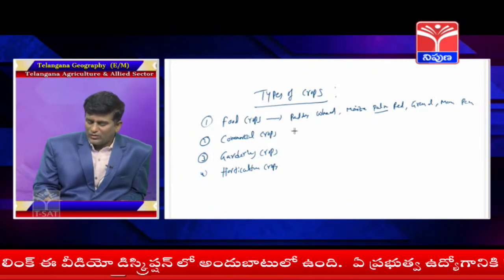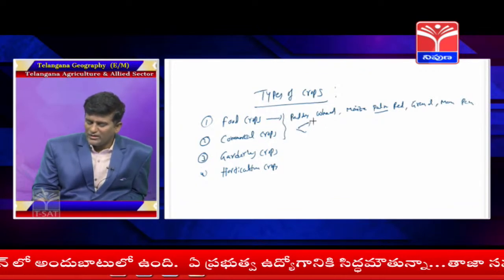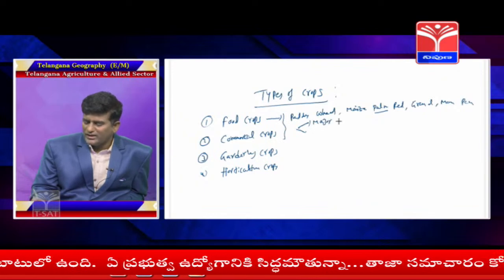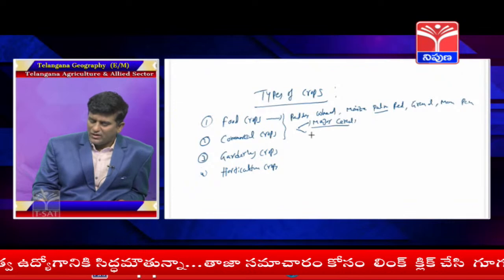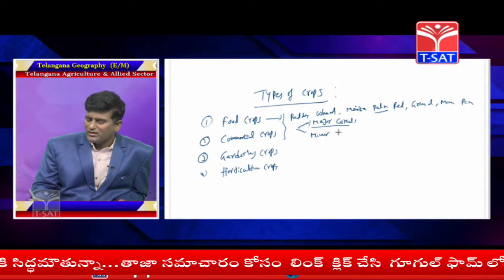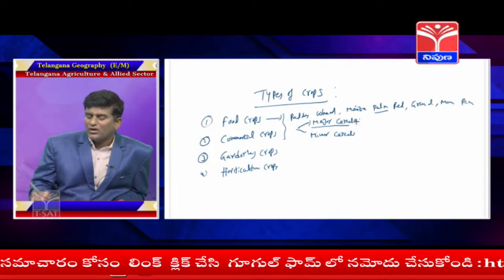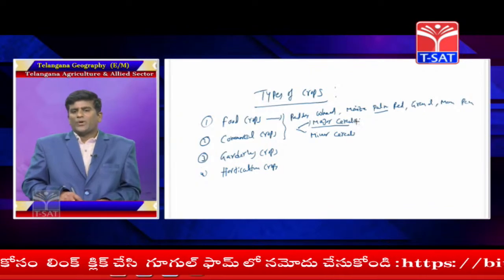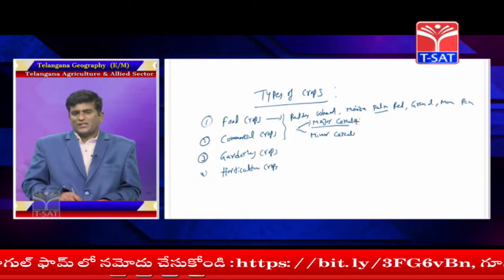Actually, the food crops are divided into major and minor cereals. Classified basically into two: one is called major cereals, another one is minor cereals. What are the major cereals? Basically paddy, wheat, maize are called major cereals.